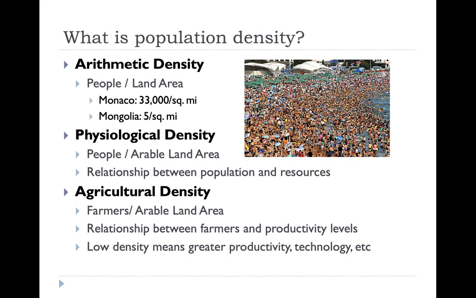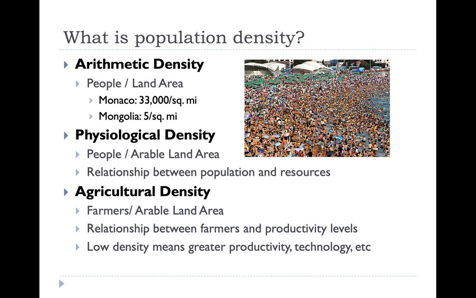Another way to measure density is through physiological density. Physiological density is people per arable land area. Arable land is just a fancy way of saying farmland. So, physiological density shows the relationship between population and resources: how many people are supported by the amount of farmland that's available in that country.